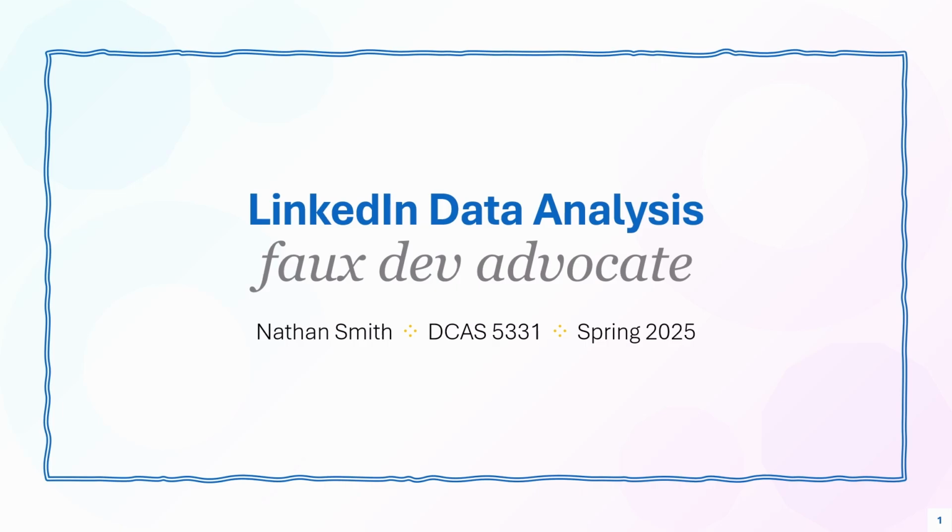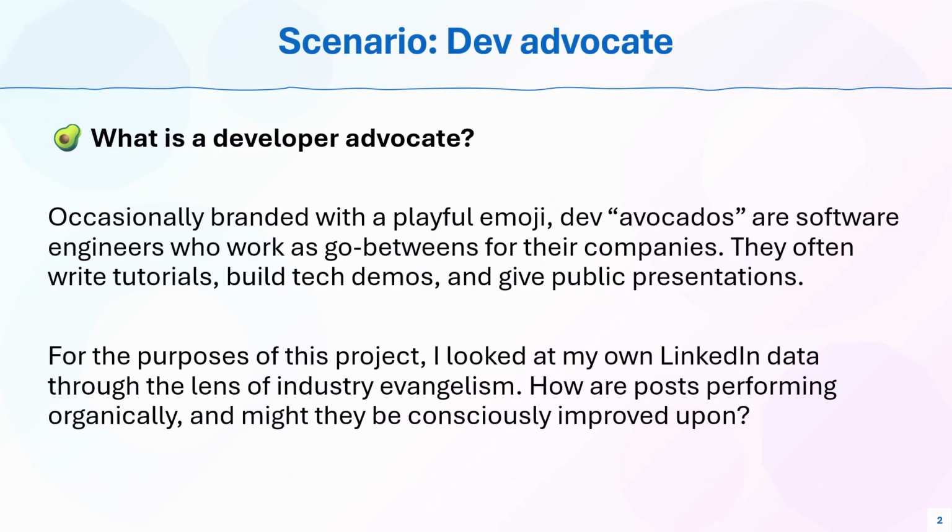A developer advocate is someone who works as an evangelist for their employer. They serve an informal PR role to bridge the gap between external software engineers and internal business objectives. Often they simply post on their own personal accounts, but speak in an official capacity on behalf of their company's interests. Some of them like using an avocado emoji in their name field on LinkedIn. Try searching for one.